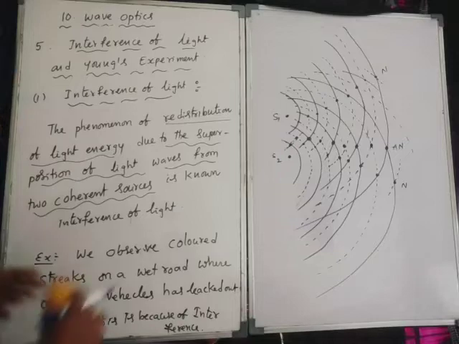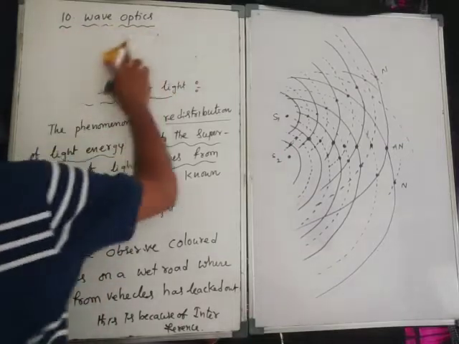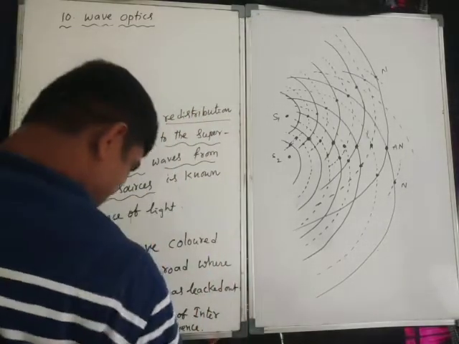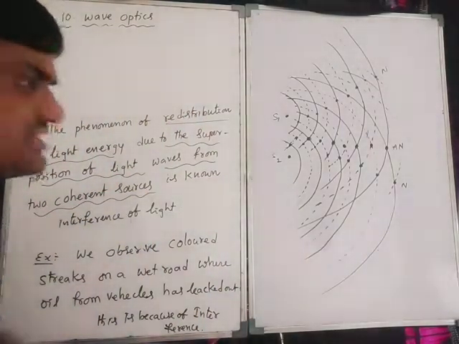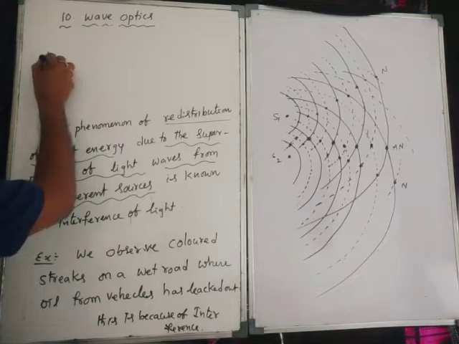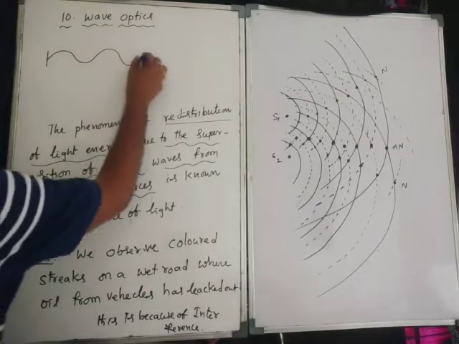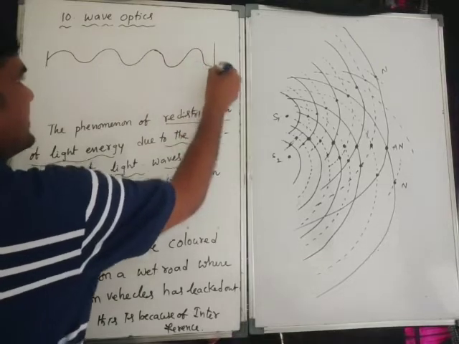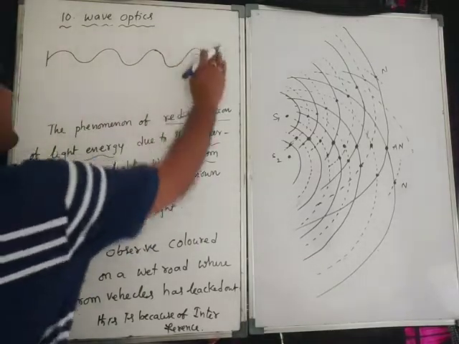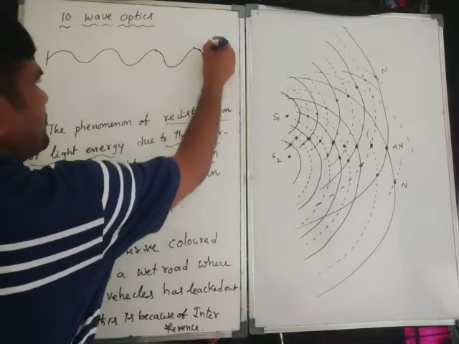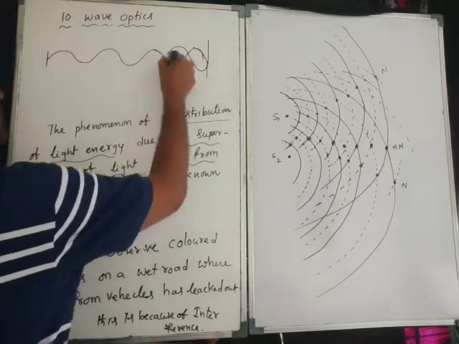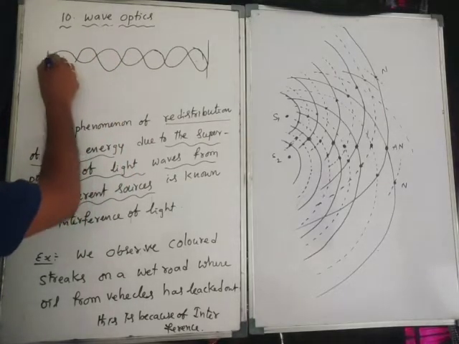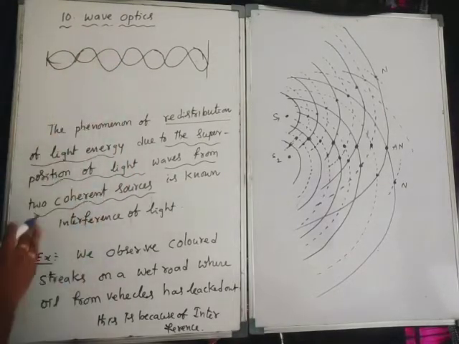We have already seen that concept in first year: stationary waves. Yes or no? In stationary waves, this is the forward wave, and this is the backward wave.